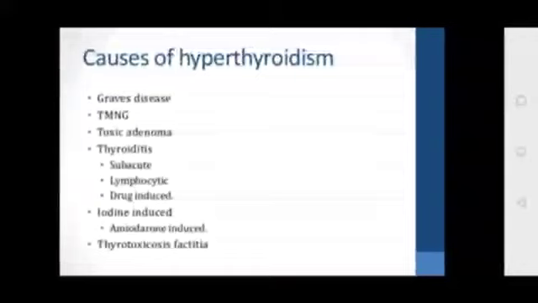Thyrotoxicosis factitia is when you consume excess exogenous thyroid hormones, that is T3 and T4.